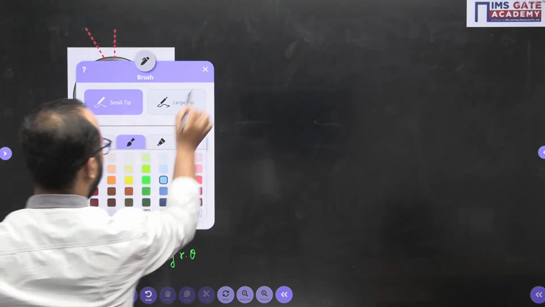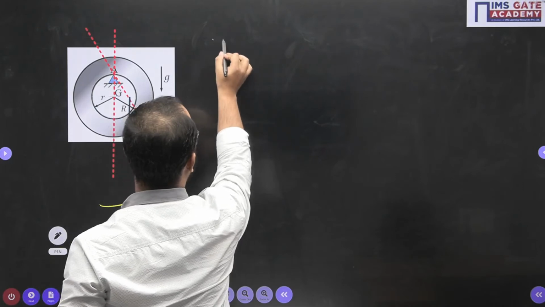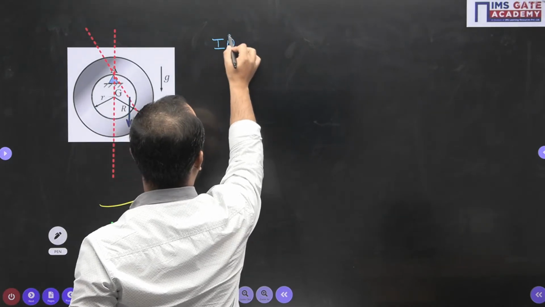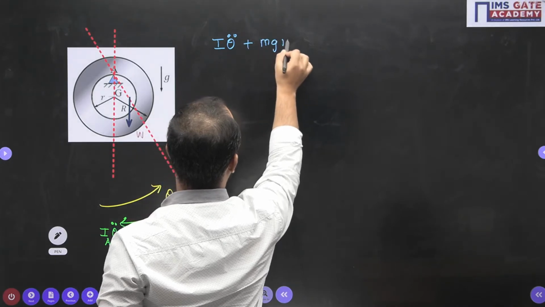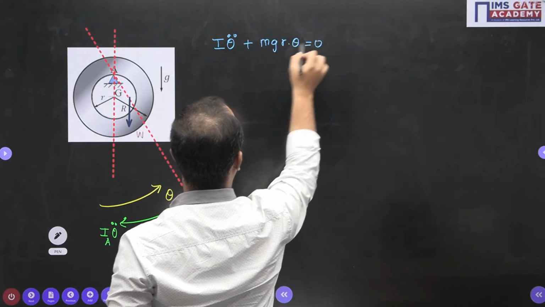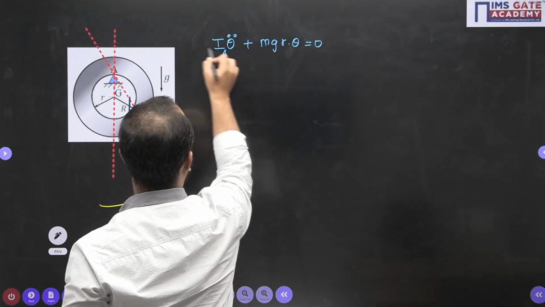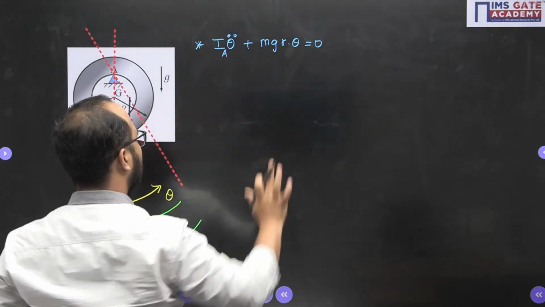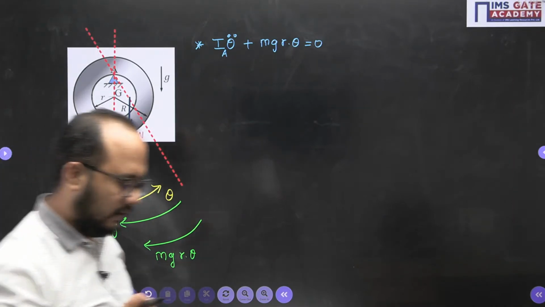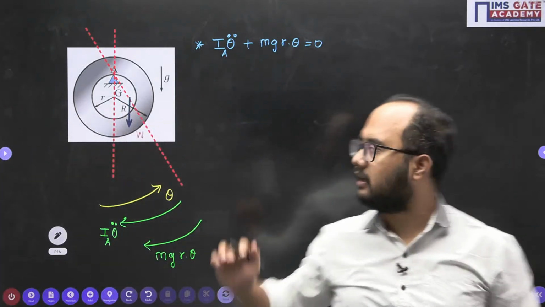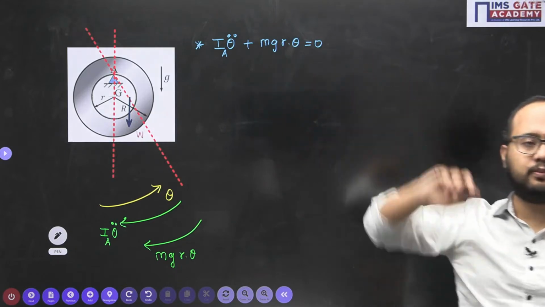We will be writing the equation of motion. The equation of motion will be I theta double dot plus mg small r theta equals 0, where I is the moment of inertia about point A. That part we have done, and till this point everyone was comfortable. Now the real challenge is to calculate the mass moment of inertia about point A.